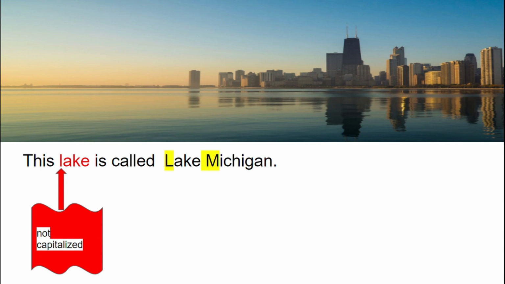So here L and M are capitalized. Whenever the words lake, river, mountain, canal, etc. are used to indicate the names of specific things, then you should capitalize them. If they are used as general nouns, we should not capitalize those words.